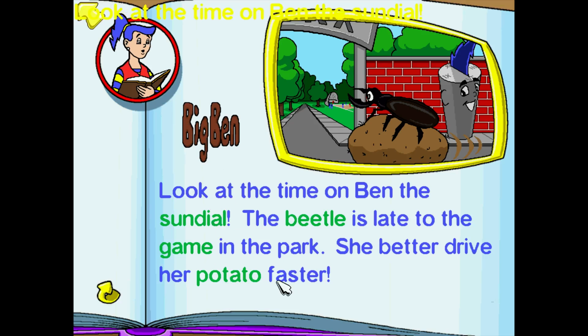Big Ben. Look at the time on the sundial. The beetle is late to the game in the park. She better drive her potato faster. And so it doesn't seem like anything's different for that.